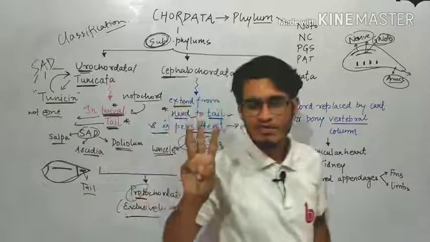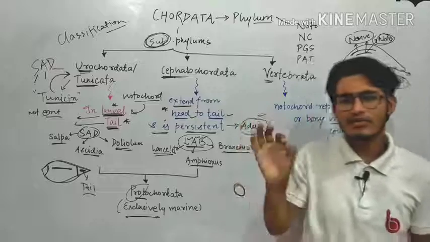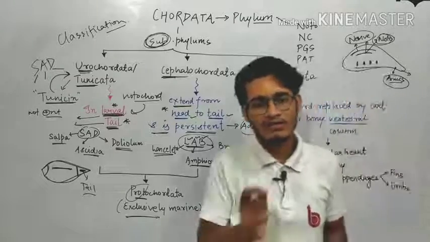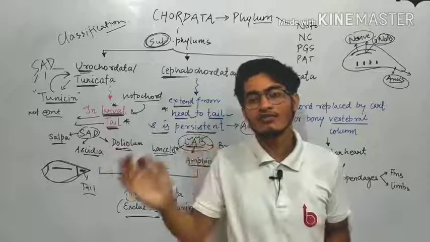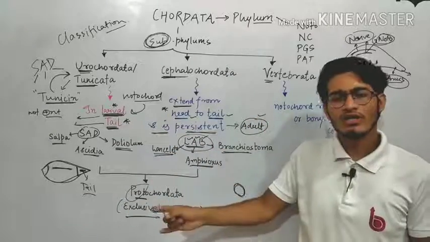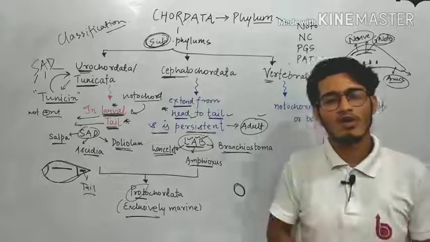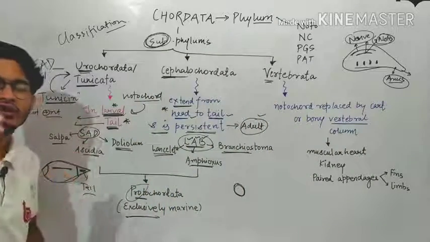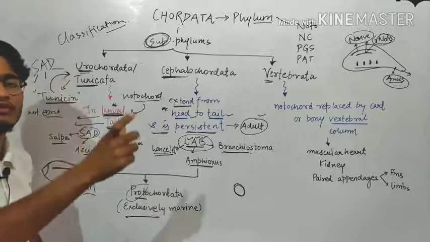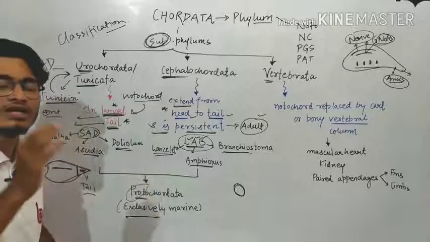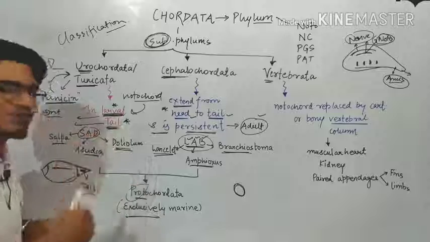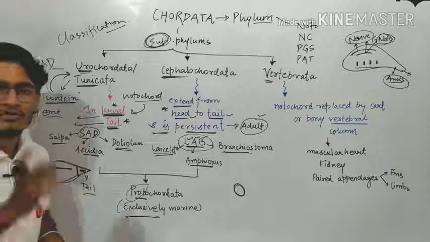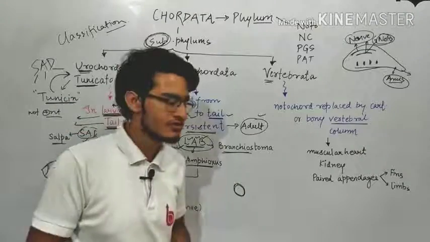So you must be given these three categories and you have to find the odd one out. The question can be like this, which of the following is not exclusively marine? So इन तीनों को टिक कर दो, चौथा अपने आप odd one out हो जाएगा. या फिर you must be given three different things and you have to find out which of the following phylums or subphylum is exclusively marine. You have to find the answer from them. You have to mark any three of them from the particular options, right?